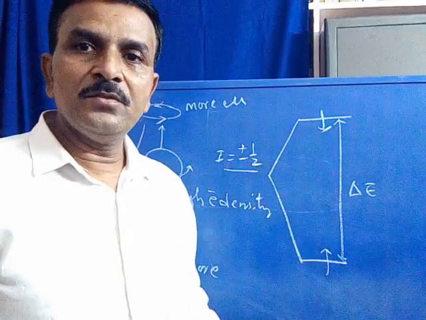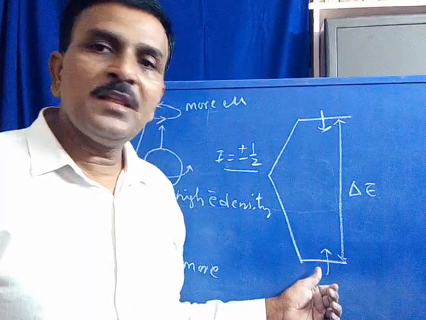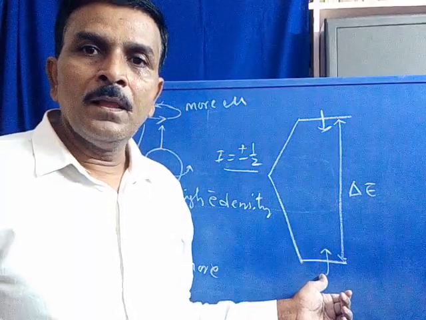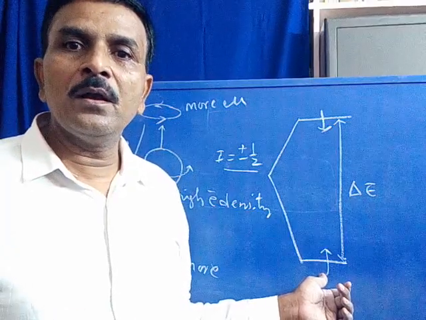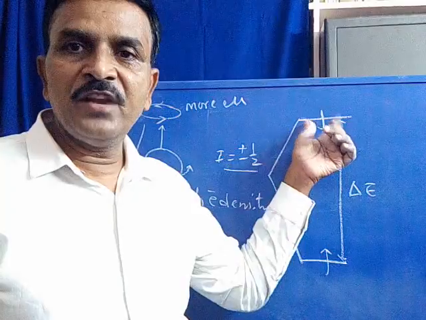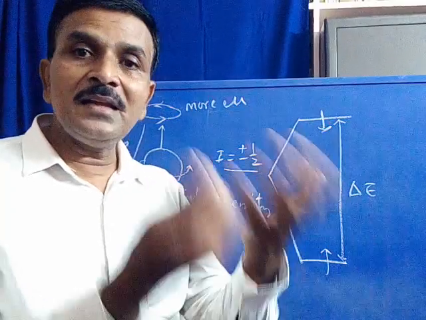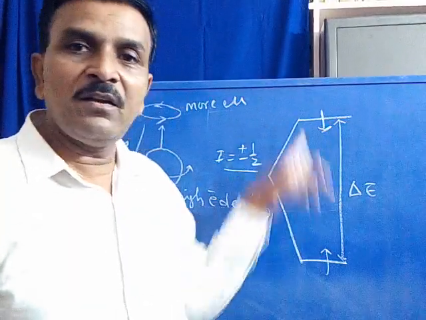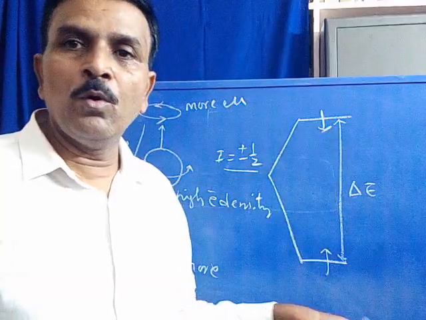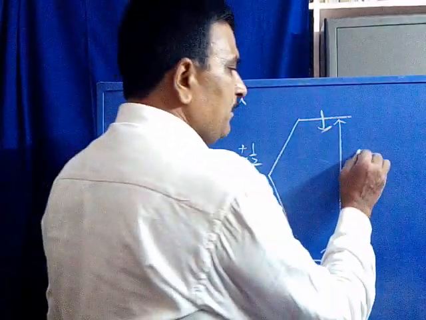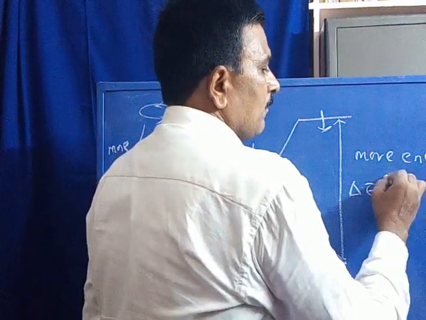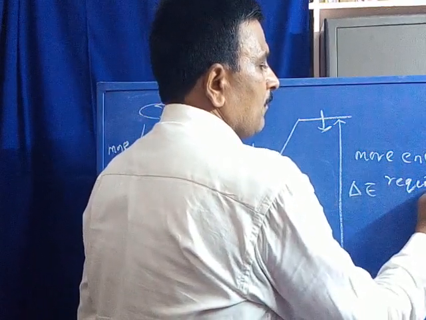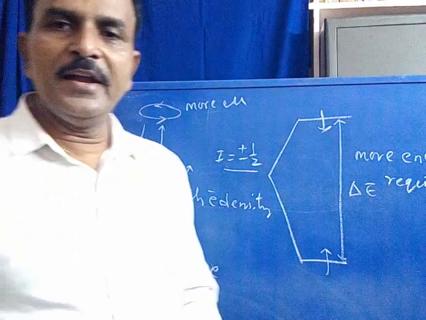In those cases, for the spin transition of the nuclei from the lower spin state to the higher spin state, it requires more energy. The energy required for the spin transition is more as the energy difference is more. So more energy is required.